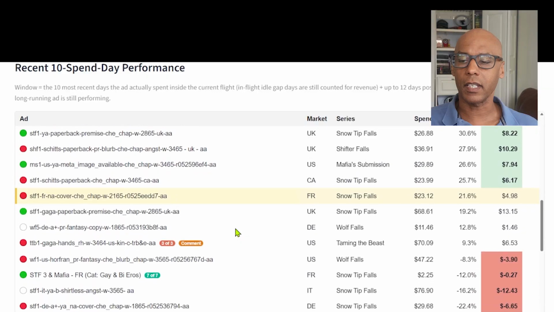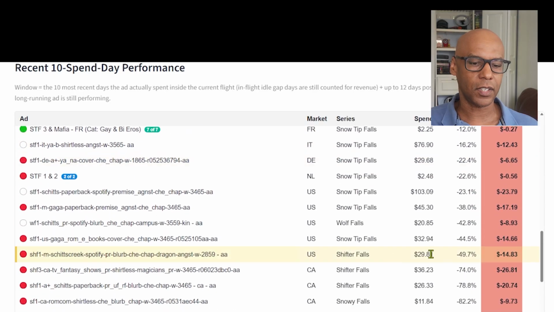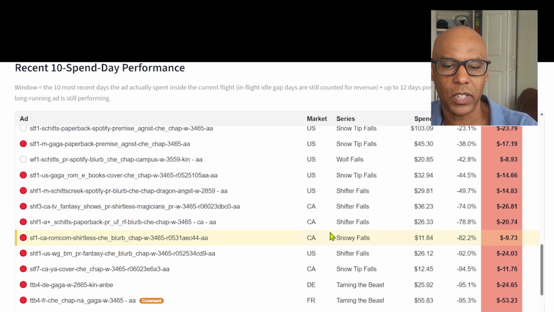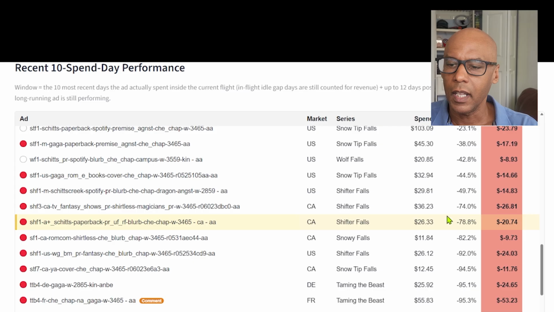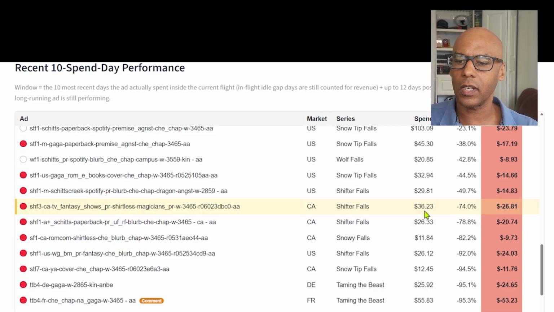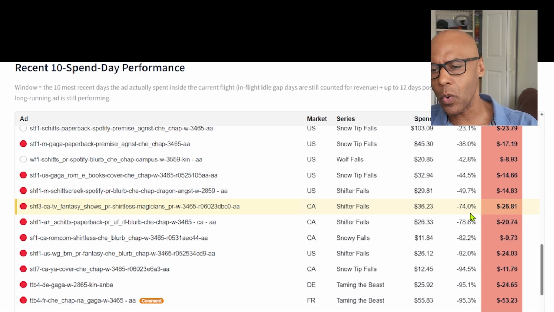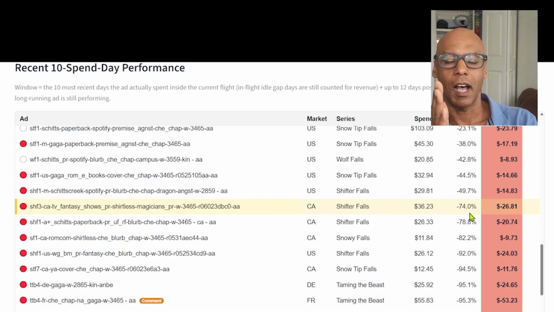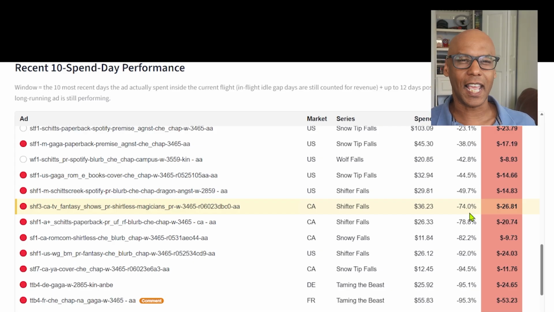Now, it's not all positive. All these reds are money I've lost. And it has some of those in there too. And I've had to do a lot of tweaking to make sure stuff like this doesn't happen. So this says that I spent $36 and had a 74% loss. And this can't happen anymore. I've had to do a lot of tweaking, so there are rules about when the budget gets increased. It has to hit a profitable amount over 50% of the days that it's run the ad.